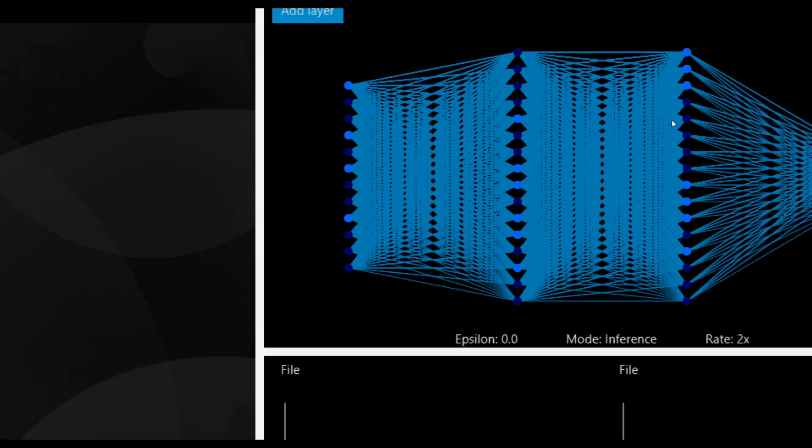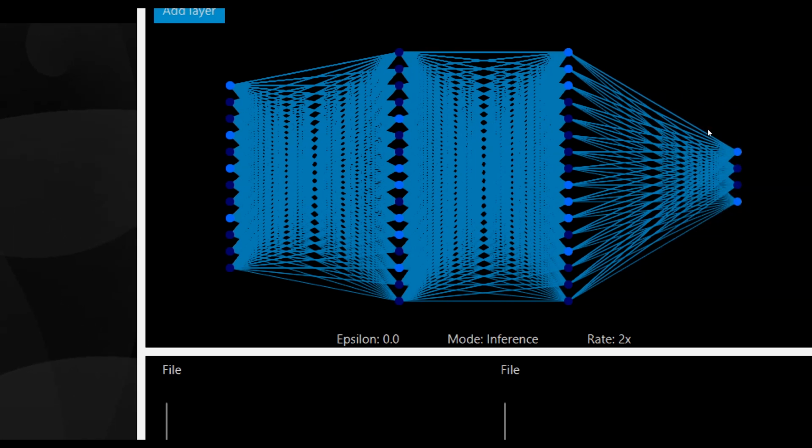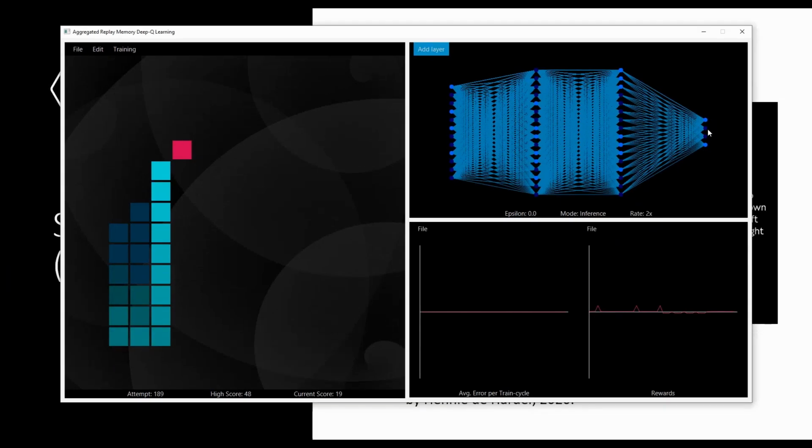Moreover, if we go to the output layer of the network, then the network believes that the best actions here are either to go up or right, as those Q values which it has regressed are positive. The other two values in the middle are negative, implying that the network believes it would be a bad idea to go left or down. This makes sense in the context which the snake is currently in.